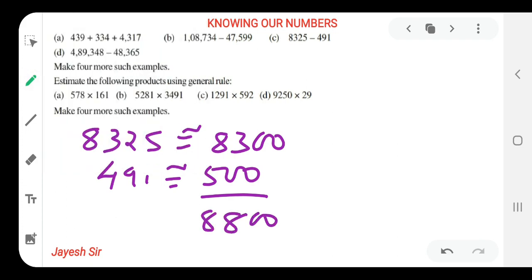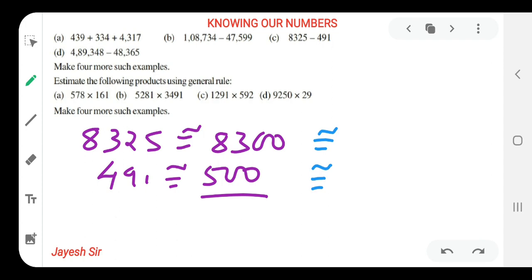Now what to do when it is rounded off to nearest thousand? I am doing over here only, but we need to subtract. That we have to keep in mind. I am adding, and as we are doing two sums together, I am doing it by mistake for addition, but we have to subtract also. That means we have done two or three sums more than that. So in this way you can do for both also, because here it is written make four such more examples. That's why I am doing plus also and minus also, but I am doing it by mistake, but you have to do it intentionally. I hope you all might be getting it.